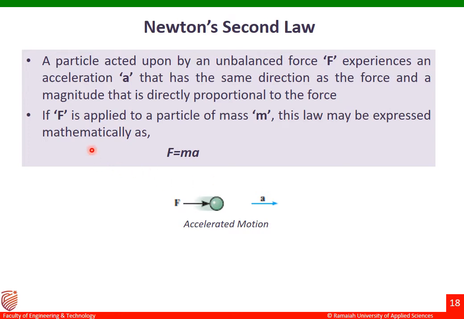If F is applied to a particle of mass m, this law may be expressed mathematically as F equal to ma. This is the particle, this is the force applied to the particle in the right direction. And then we can define using Newton's second law F equal to m into a, where F is force applied, m is mass, and a is acceleration.